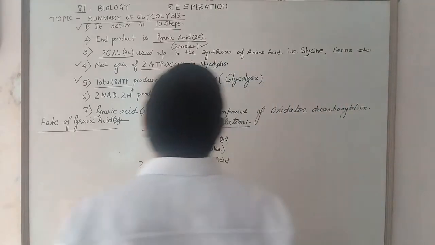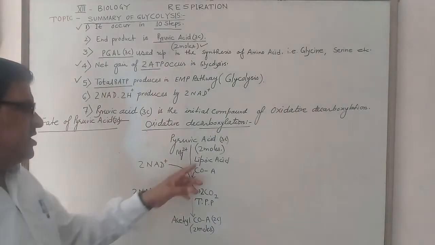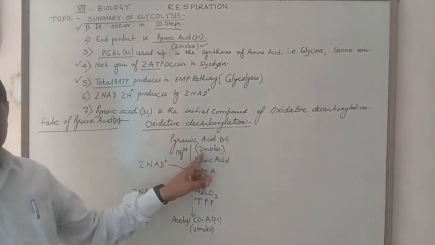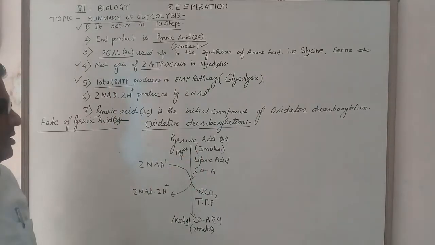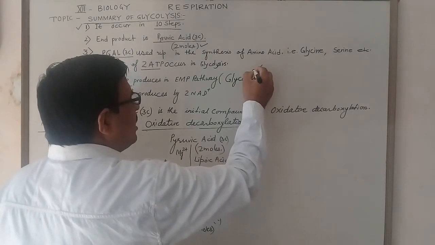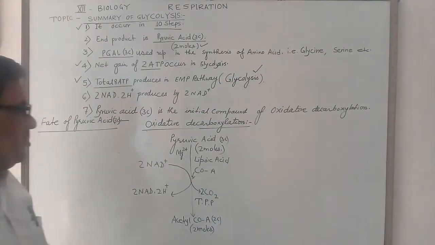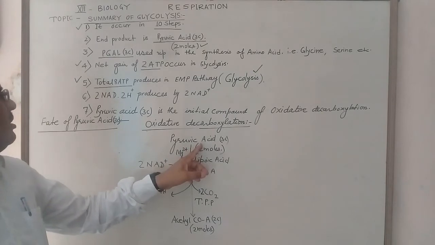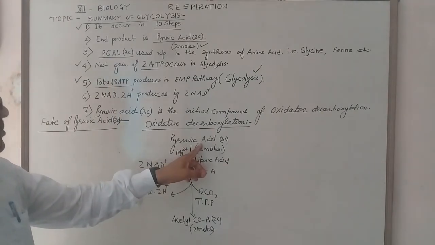Here pyruvic acid 2 moles are present as produced after glycolysis. After glycolysis, the 3 carbon pyruvic acid is produced as the end product.